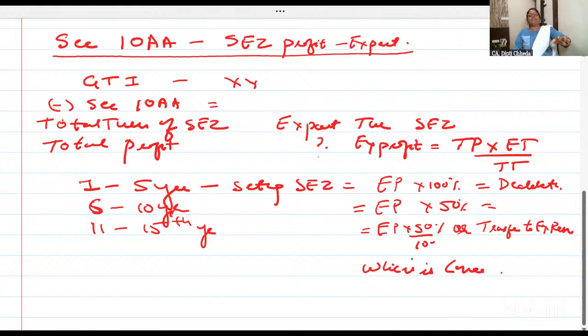They'll give you an exam question that the export unit is set up in 2017. So in the 9th year, you take 50% deduction under section 10AA. If first 1 to 5 years it is 100%, and from the 11th year and above it is 50% or transfer to export reserve, whichever is lower. This is all about SEZ, running notes.